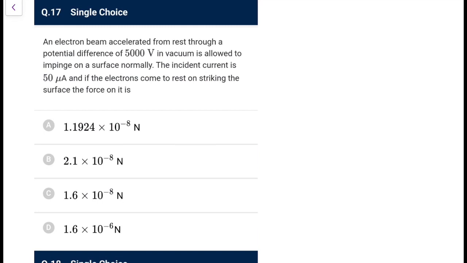Now an electron beam accelerated from rest through a potential difference of 5000 volt in vacuum is allowed to impinge on a surface normally. The incident current is this, and if the electrons come to rest on striking the surface, the force on it, force is the rate of change of momentum dp by dt. So the momentum of each electron would be root 2 m eV, and let's say n is the number of electrons that strike per unit time. That would be dp by dt, so it is n into root 2 m eV. So first of all, what is n?